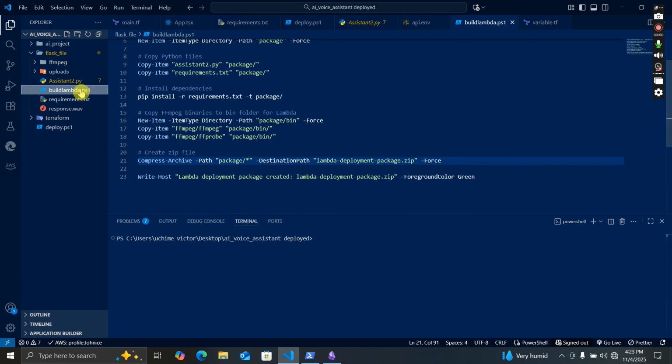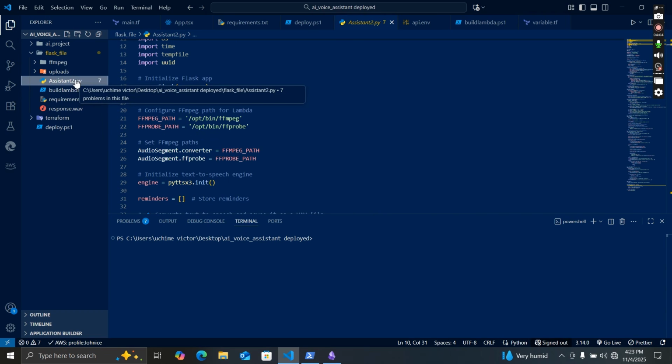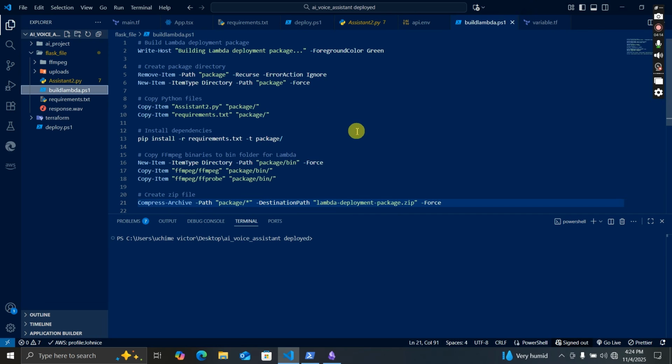So here is my build lambda. This code is responsible for building this Flask file and then turning it into a .zip file. It handles the requirements.txt. It copies the code. It takes care of the ffmpeg, and basically everything. So let us go through it and see what it does.